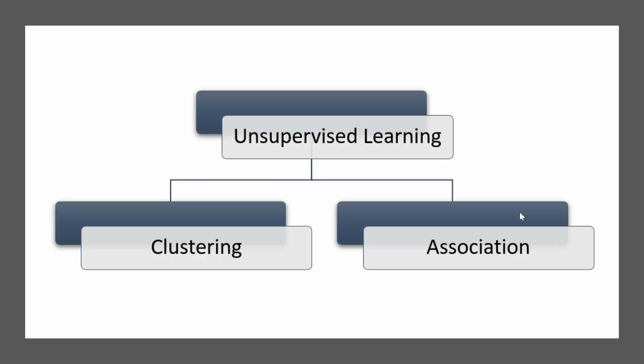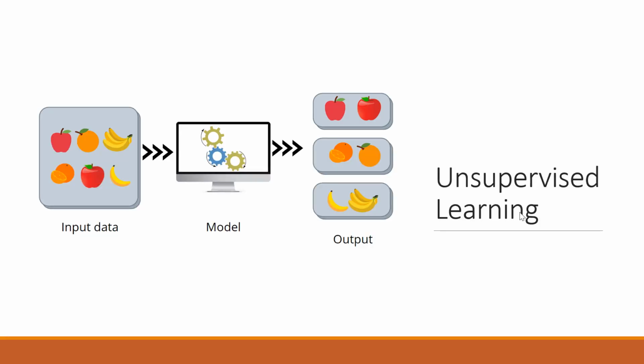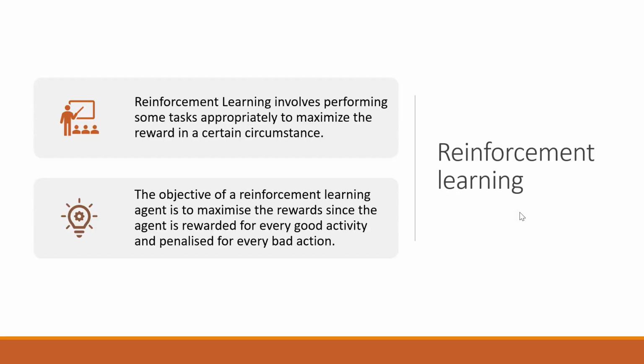Now, just like supervised machine learning, unsupervised learning can also be categorized into two major categories. First is clustering and second is association. The previous example is an example of clustering, where it has created three different clusters. Now let's move forward and discuss reinforcement learning.